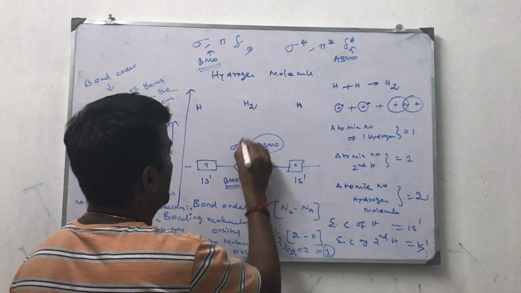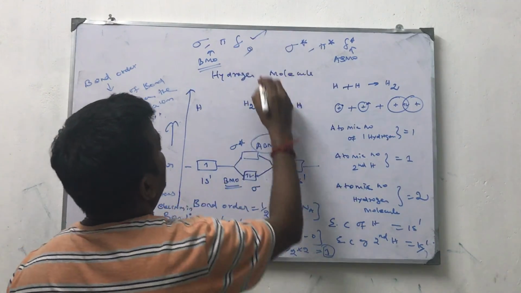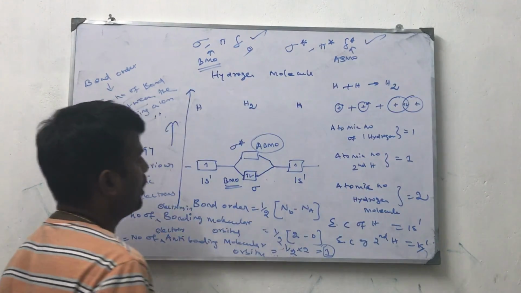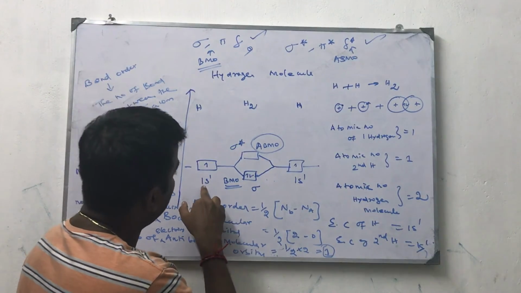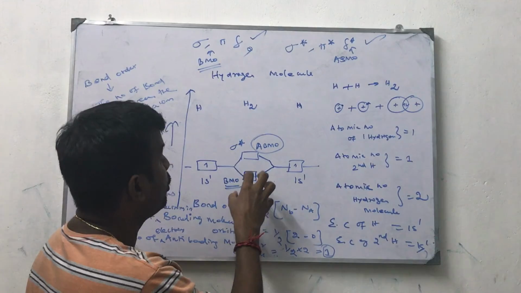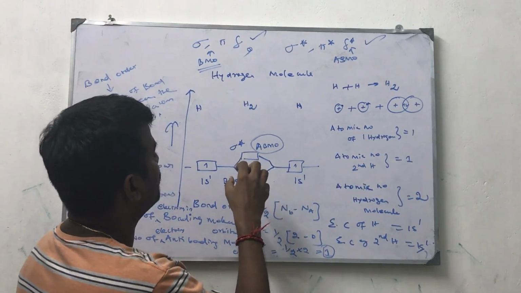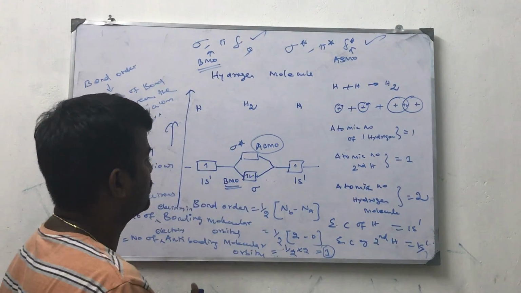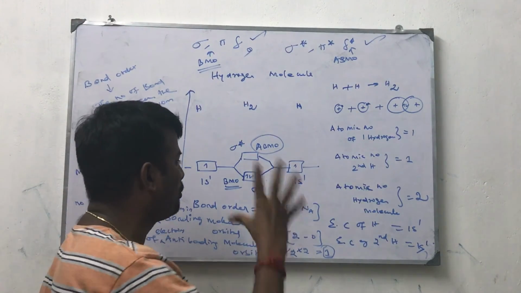This is sigma star anti-bonding. This is the bonding. This is anti-bonding. So one electron from this hydrogen and one electron from this hydrogen combine to form two electrons in the molecular orbital, forming the hydrogen molecule.